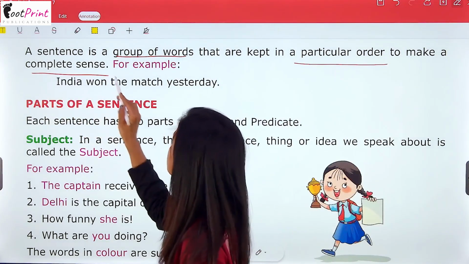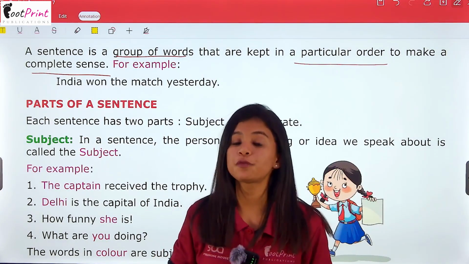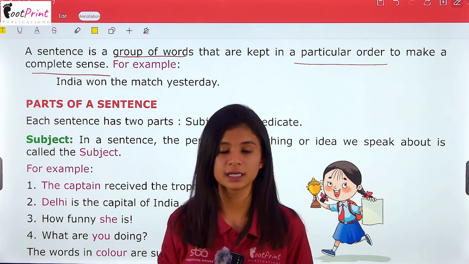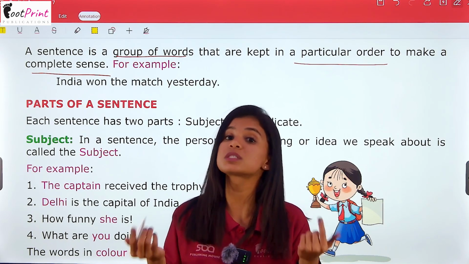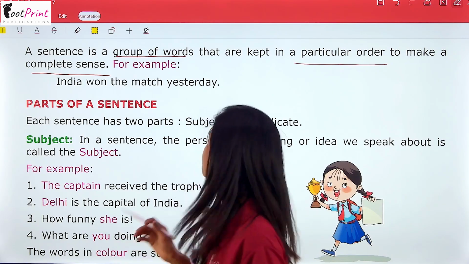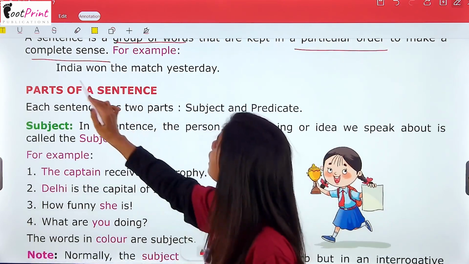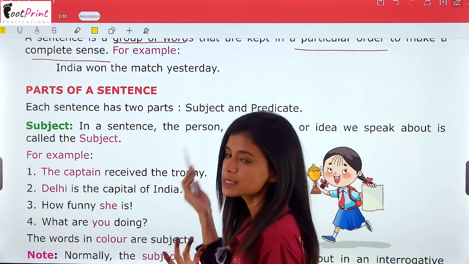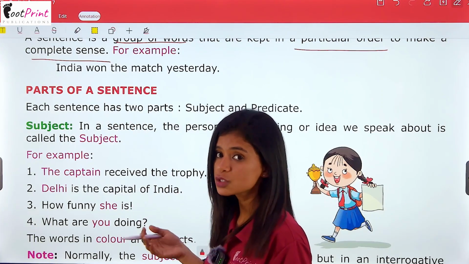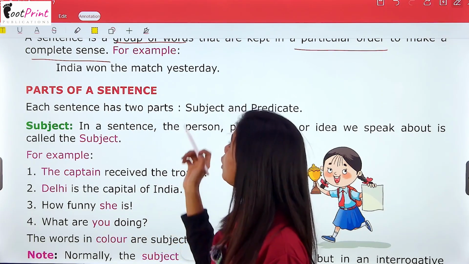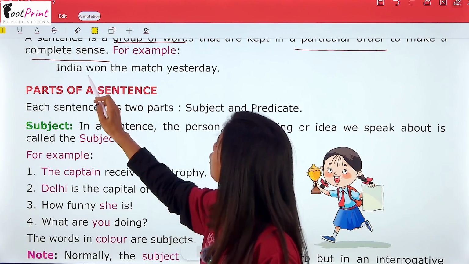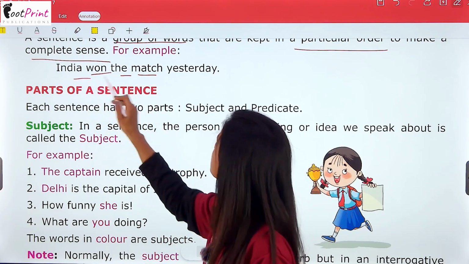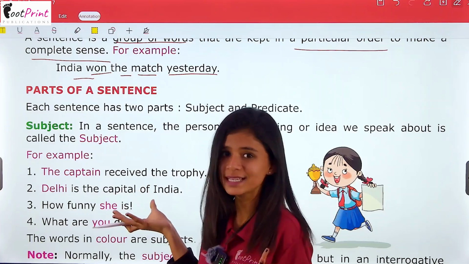a complete sense. एक ग्रुप ऑफ वर्ड्स जिनको एक ऐसे ऑर्डर में रखा जाए जिससे कि उसका कुछ मीनिंग बने, जिससे हमें कुछ समझ में आए. Okay? For example, India won the match yesterday. कल इंडिया मैच जीत गई. And what if I change the order of the sentence? One match the India yesterday. Will it make any sense to you?